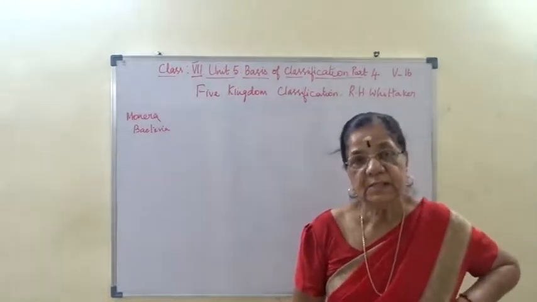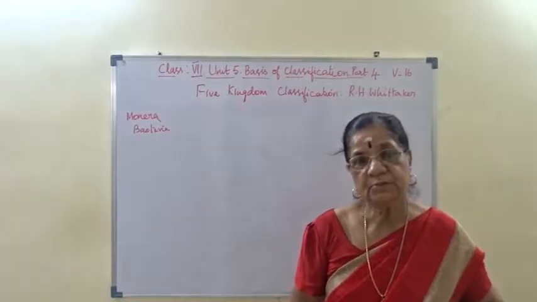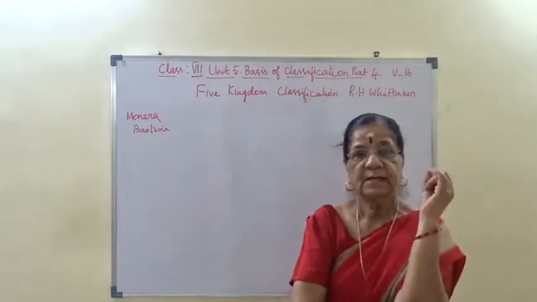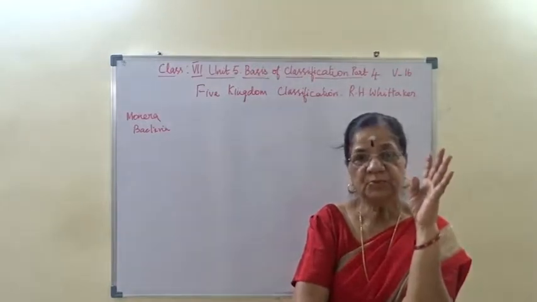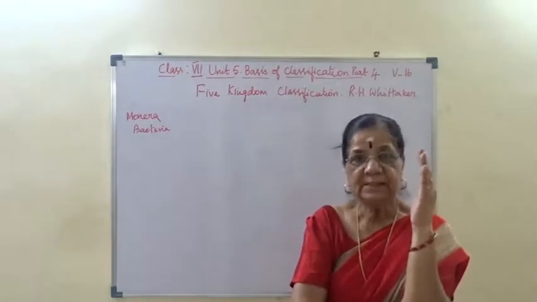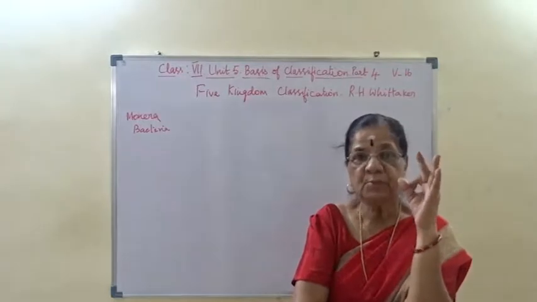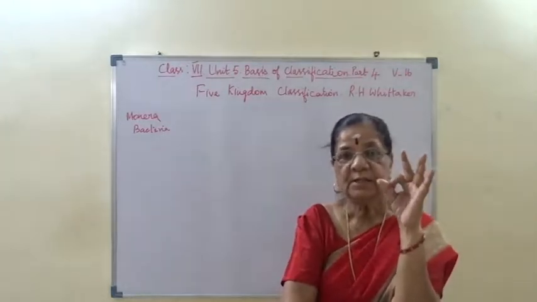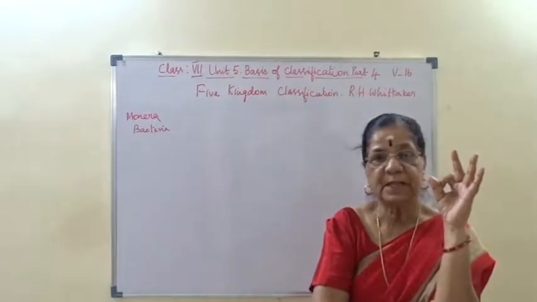Using that dichotomous key, what groups did we see in the plant kingdom? It is algae, mosses, fern, gymnosperm and angiosperm. Algae, mosses and fern together we call cryptogams, non-flowering plants.